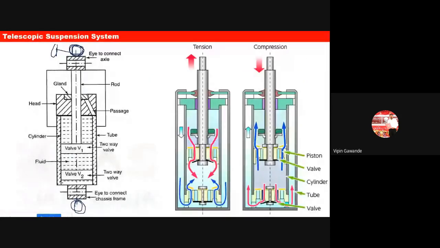Now inside that, what do we have? We have one rod, which we call a piston. This is our piston.